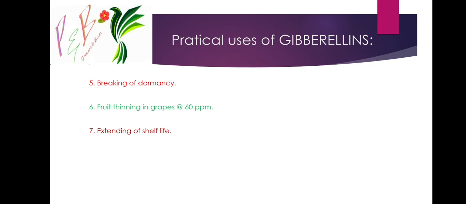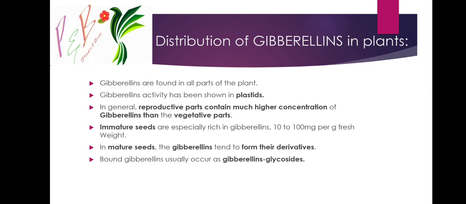Okay, these are the practical uses of gibberellin. Next, where it is distributed. Gibberellins are found in all parts of the plant. Gibberellin activity has been shown in plastids. This is important to note: among the cell organelles of the plant, gibberellin activity is seen in plastids.